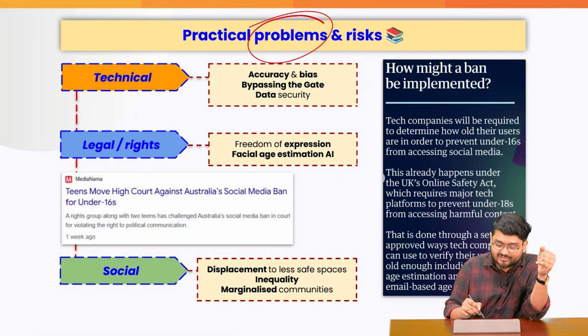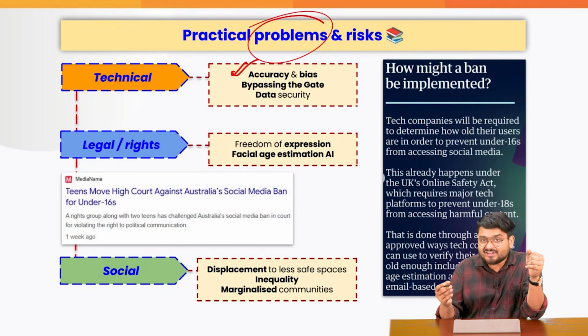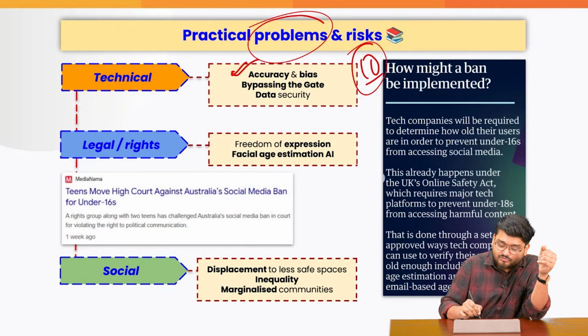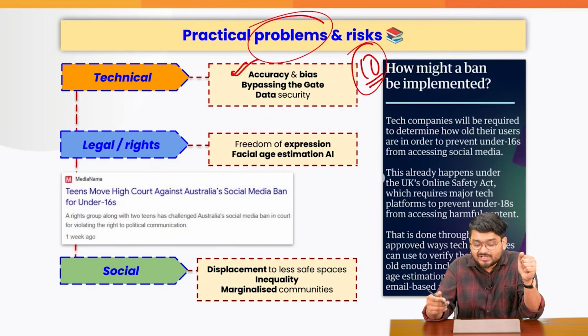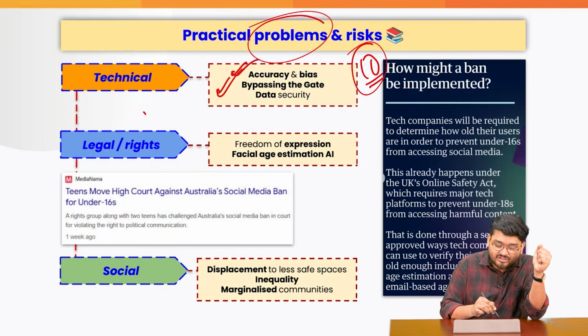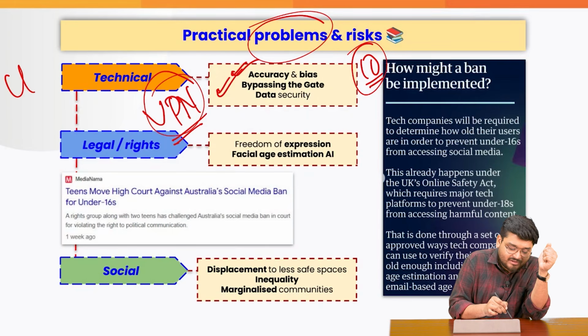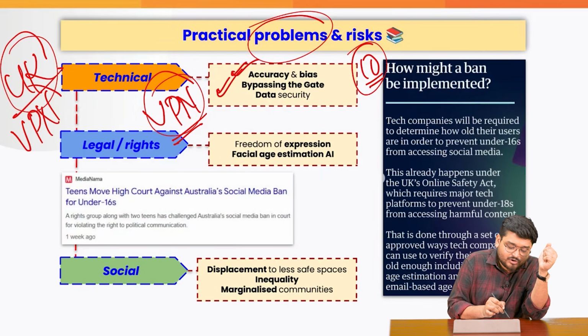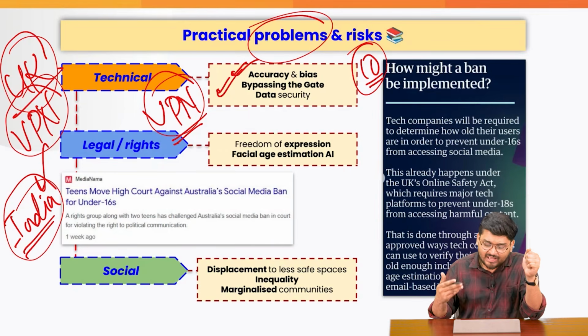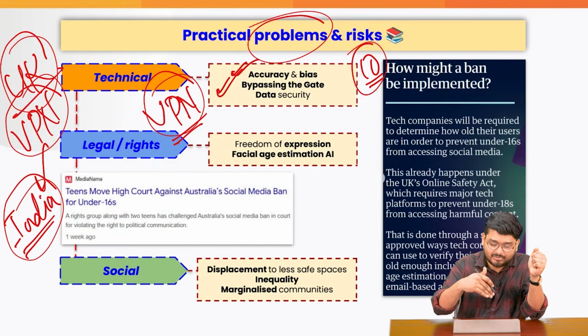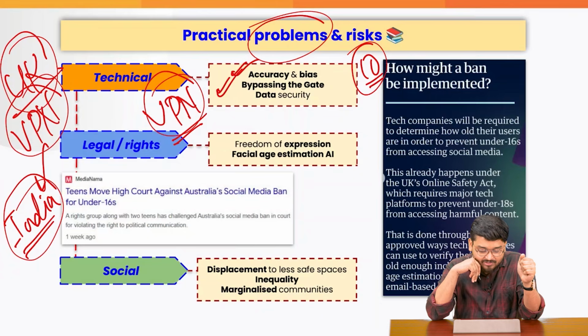For example, on the technical side, how well these platforms actually ban the apps is a matter of debate, whether the children are using VPNs to bypass the security. For example, if a child in the UK is using a VPN to show that they are in India, that child can easily access social media there. They can access TikTok, Facebook, not TikTok here, but any other kind of social media websites.